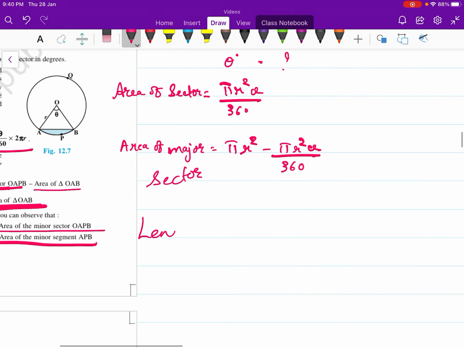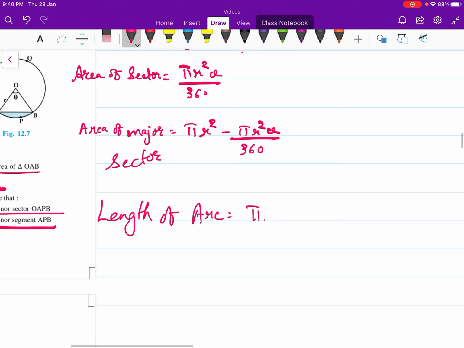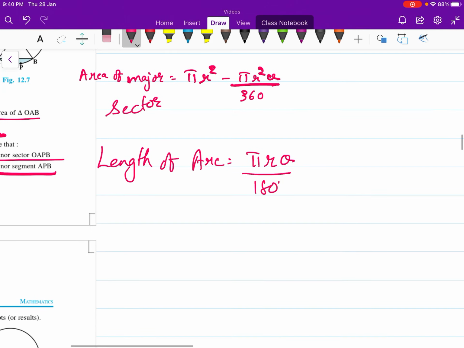Length of the arc is equal to pi r theta upon 180.